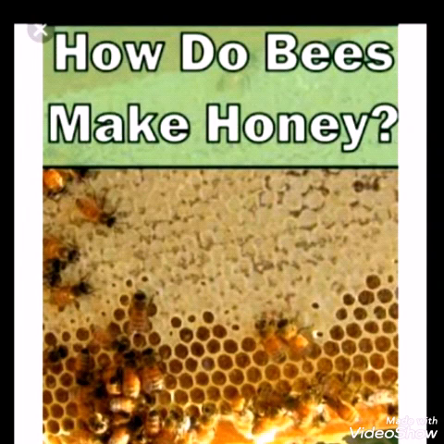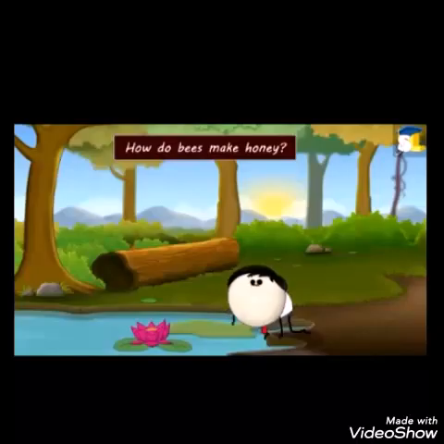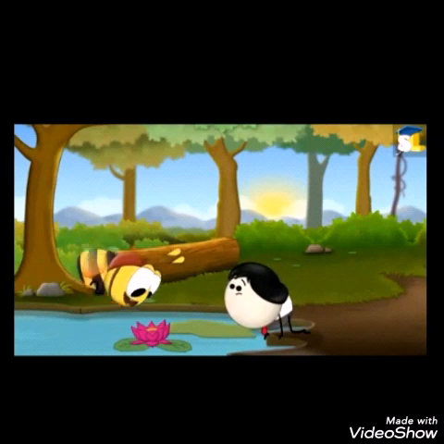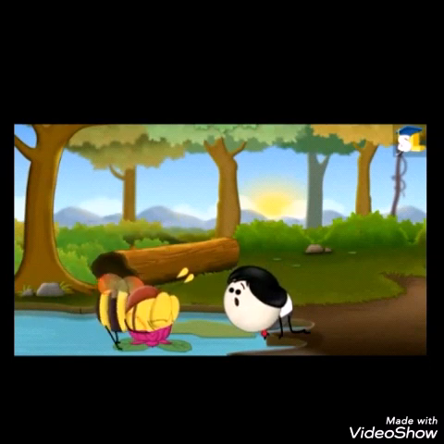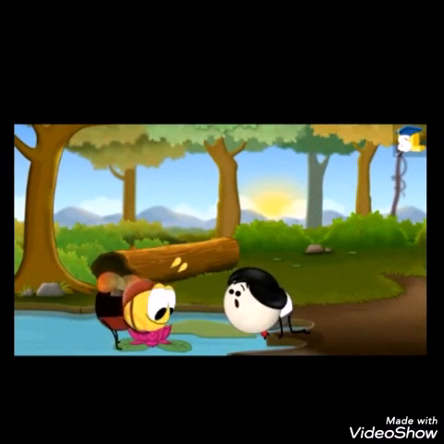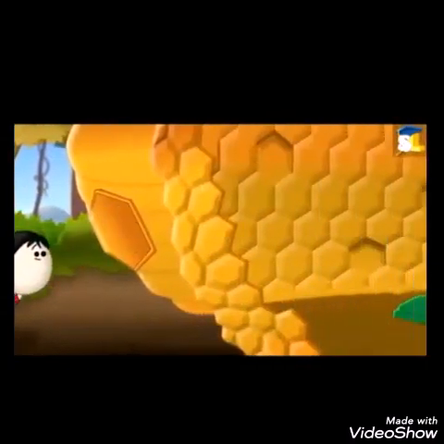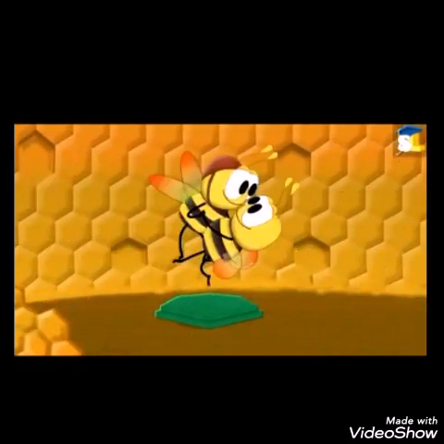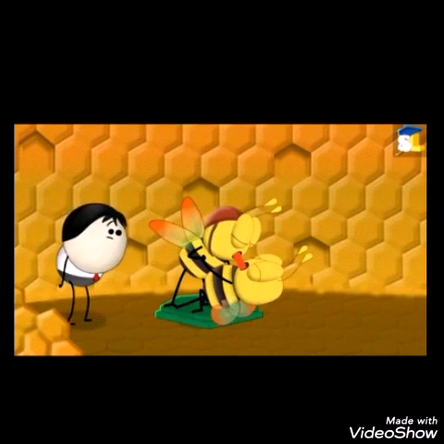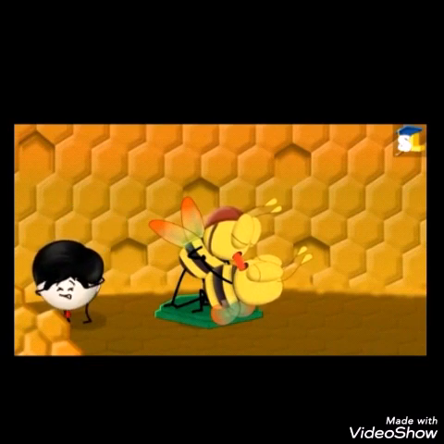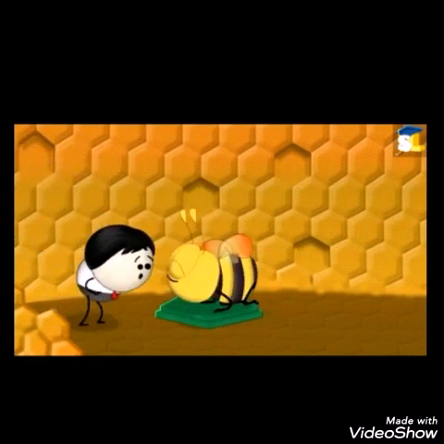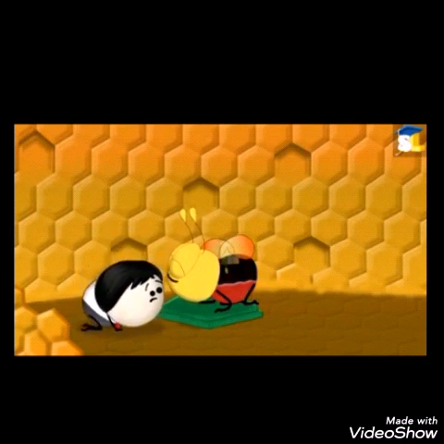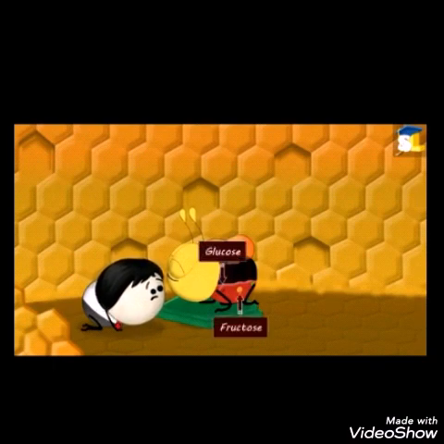How do honeybees make honey? To make honey, the worker honeybee sucks nectar from flowers and stores it in its stomach. Once the worker bee returns to the hive, it vomits the nectar into a processor honeybee's mouth. In the processor bee's mouth and stomach, an enzyme called invertase is added to the nectar. Invertase breaks some nectar into simple sugars like glucose and fructose.